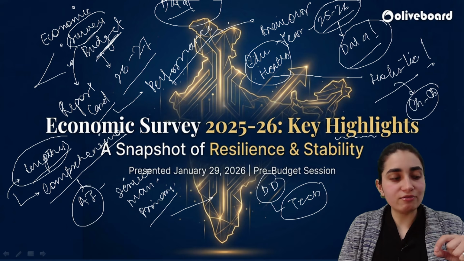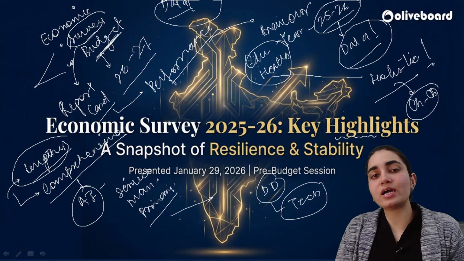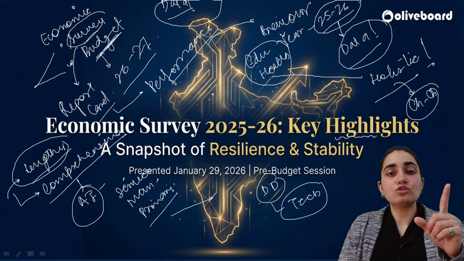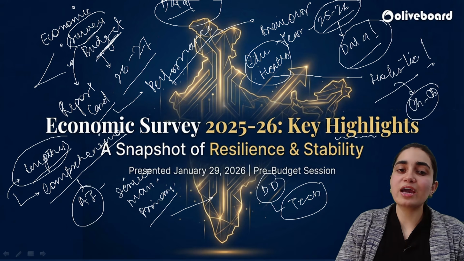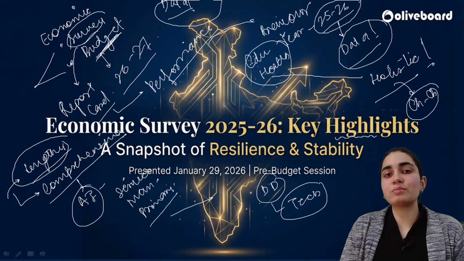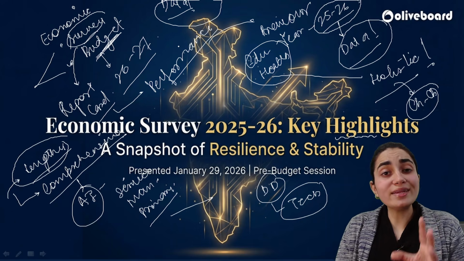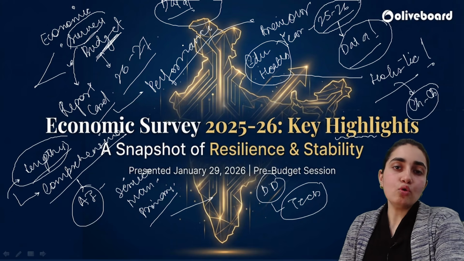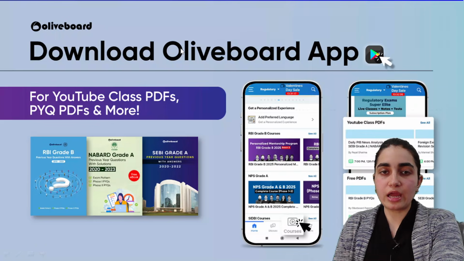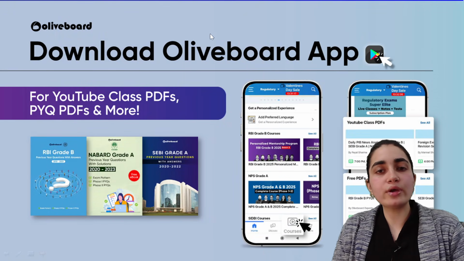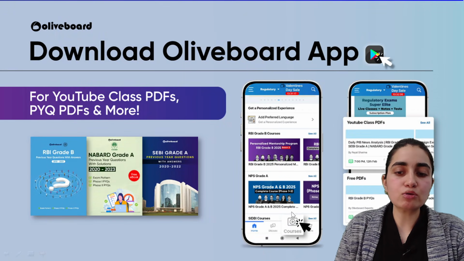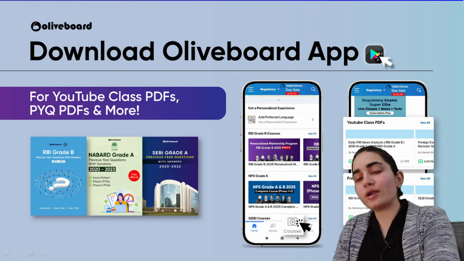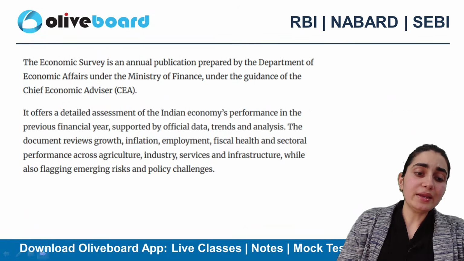Believe me, even if I talk from the perspective of UGC kind of examinations, questions related to it are generally asked. So just understand the importance of the survey as well as the budget. They are highly important from the examination perspective. All we need to understand is how to utilize that, and that is where you need to invest your time, right? All right, so this is how you're going to download this particular PDF. You need to click on the courses here, and accordingly you will have this pop-up, and you will be able to download the PDF as well.